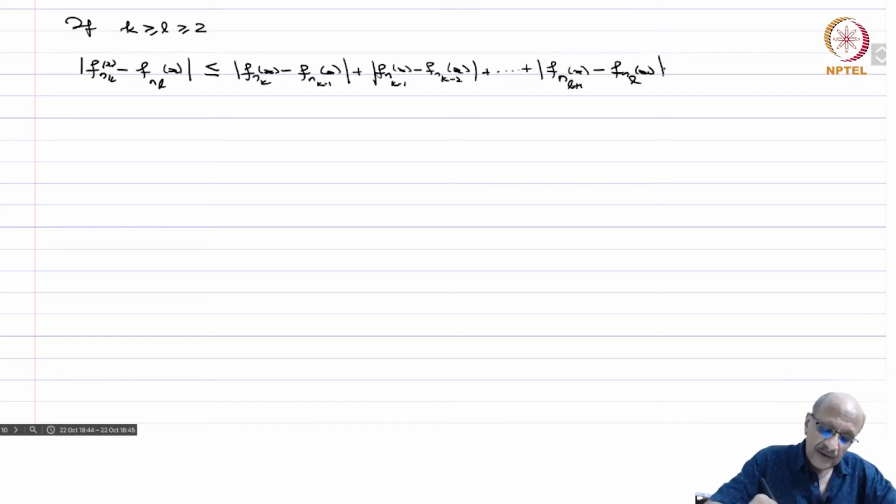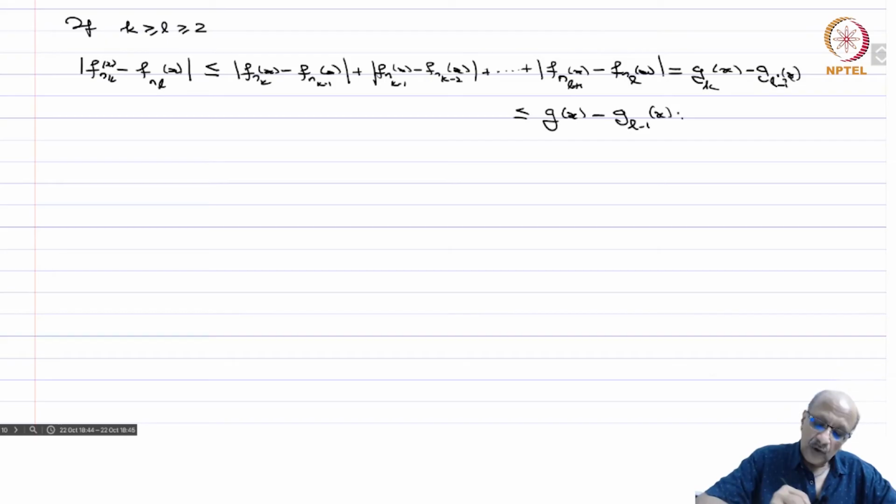This is nothing but g_k(x) minus g_{l-1}(x), and therefore that is less than or equal to g(x) minus g_{l-1}(x).